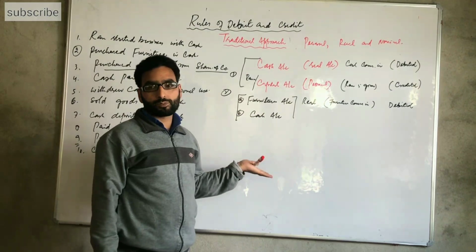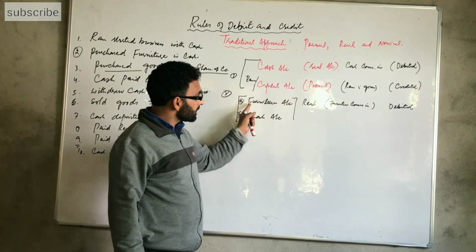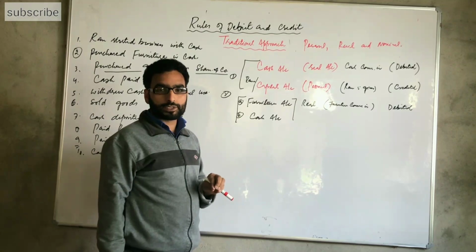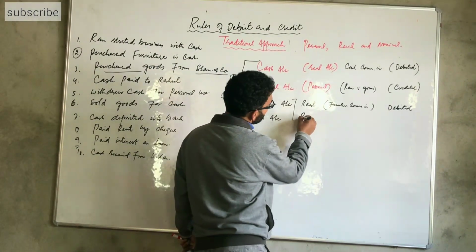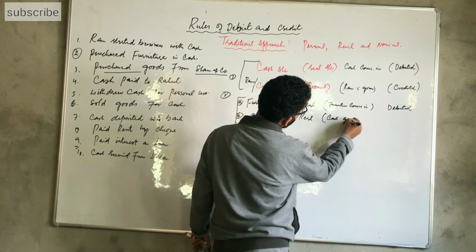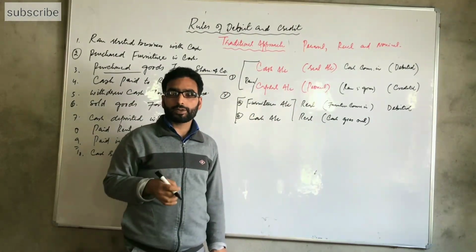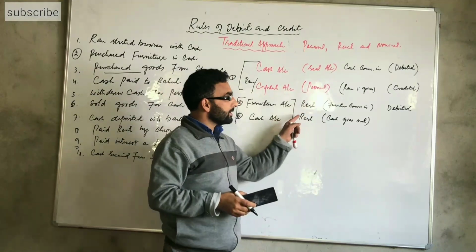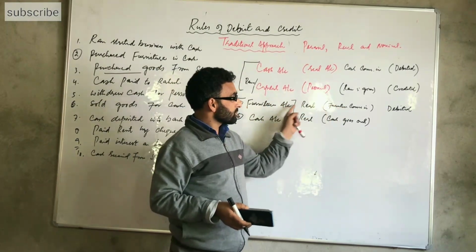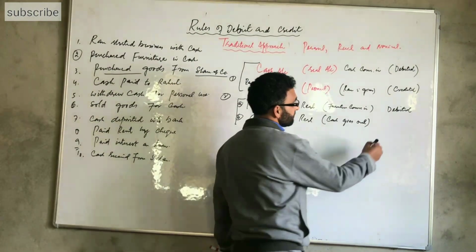Another account involved in this transaction is the cash account. The cash account is also property of the business, but the cash goes out from the business. When the furniture comes in, and for this furniture the cash goes out, the cash account is reduced. The cash account is also a real account. We can write cash goes out. When the cash goes out, the cash account is credited. For the real account we have the rule: debit what comes in and credit what goes out. Here furniture comes in, so the furniture account is debited, but the cash goes out, so the cash account is credited.